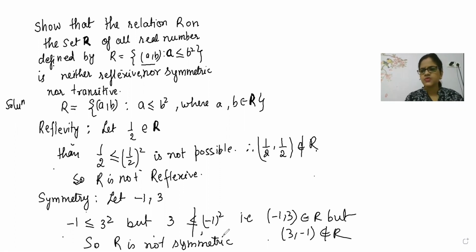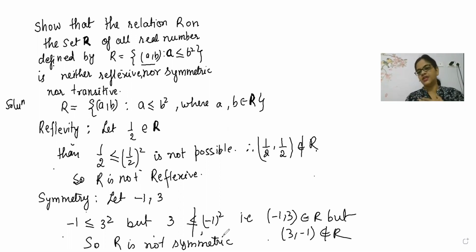It will not be reflexive. Fine. So these things will not be present inside the relation. So -1, 3 will be present inside the relation, but which element will you not get in the relation? 3, -1 is not present inside the relation. Which property is wanting? Symmetry is wanting: -1, 3, then 3, -1. Symmetry says me and my opposite should be there, but the relation is telling me there is one, but my opposite is not according to my condition.